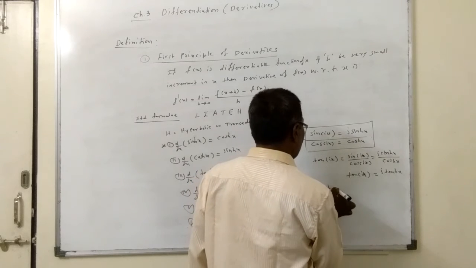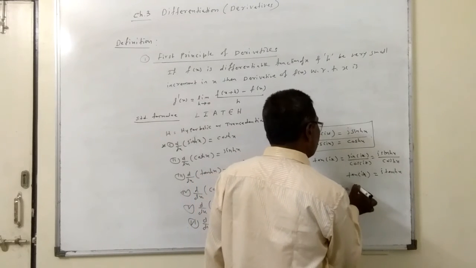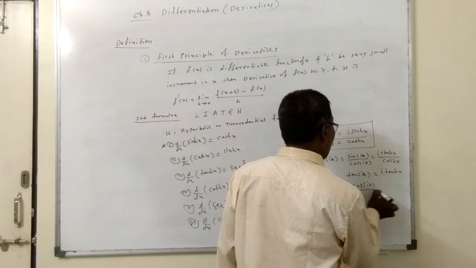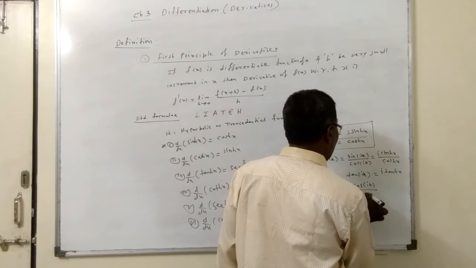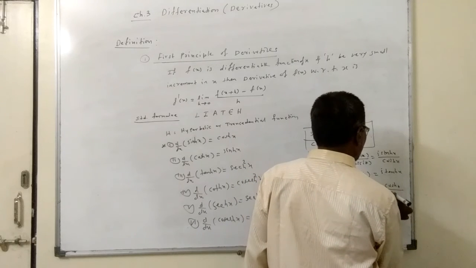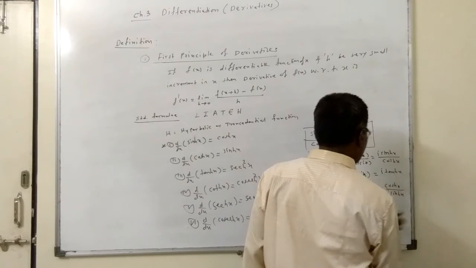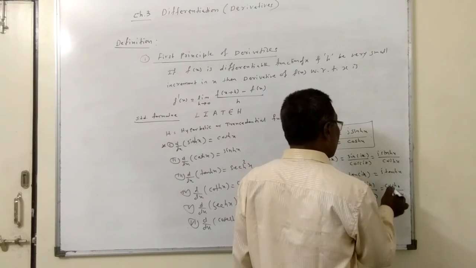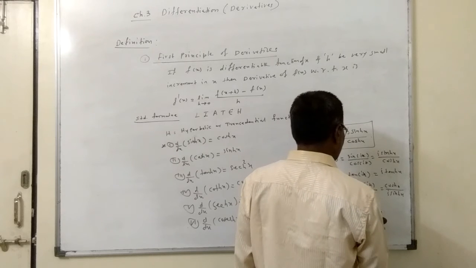Suppose you want to write cot ix. Cot means cos upon sine, so cos ix upon sin ix. That is equal to cos hyperbolic x upon i sin hyperbolic x. Now to write it in the standard form, we multiply numerator and denominator by i.